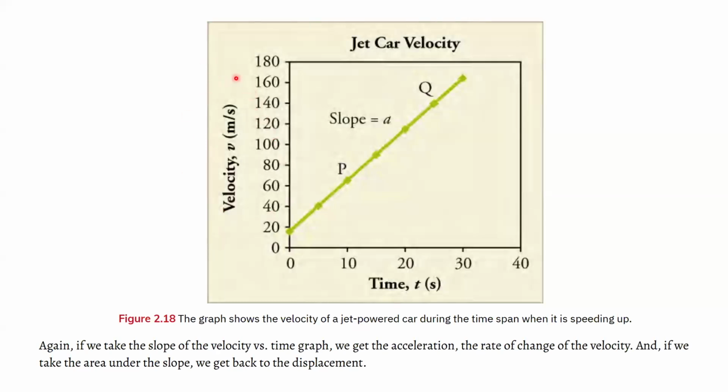If we graph velocity versus time, we get the slope, which is acceleration, the change in velocity over time. So from here to here, it's a change of about 20 meters per second, or we're accelerating at 20 meters per second squared. As it says here, if we take the slope of the velocity versus time graph, we get the acceleration, the rate of change of the velocity. And if we take the area under the slope, we get back to the displacement.